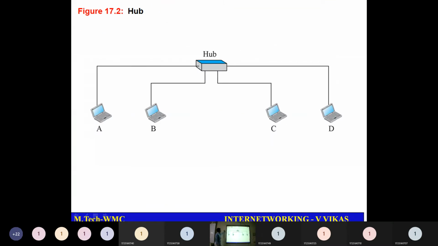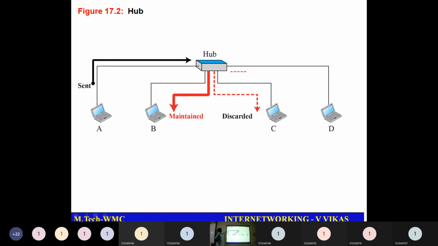So you can see here we have a hub and we have 4 devices available here. And if someone sends a packet, okay, A has sent a packet and all the nodes will be receiving that packet, but the node to which we are sending the packet will capture the packet and the remaining nodes will discard that particular packet. That is the thing we are going to see in a hub.